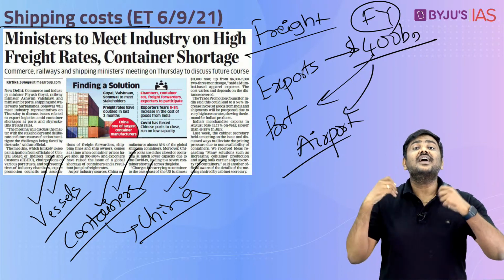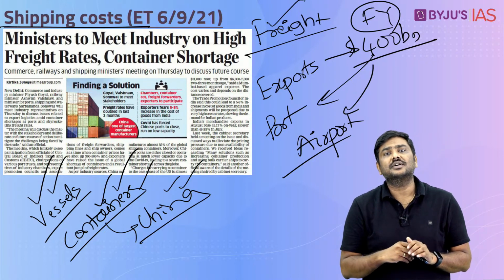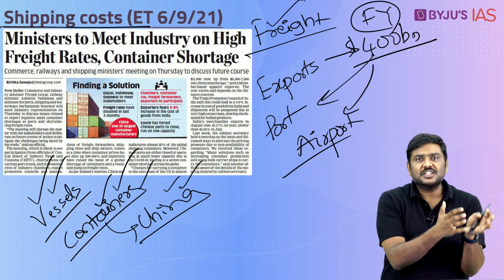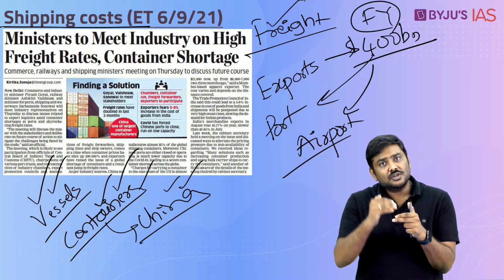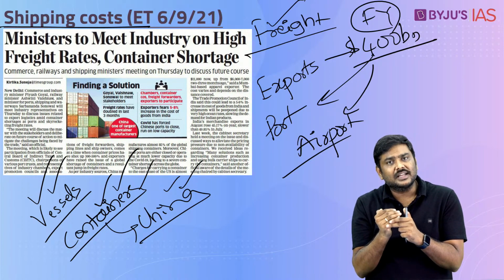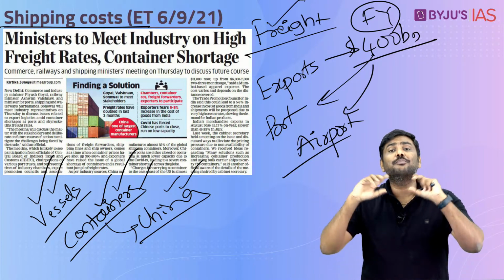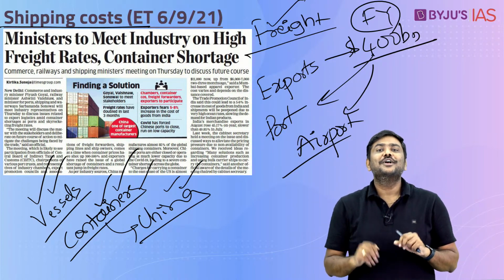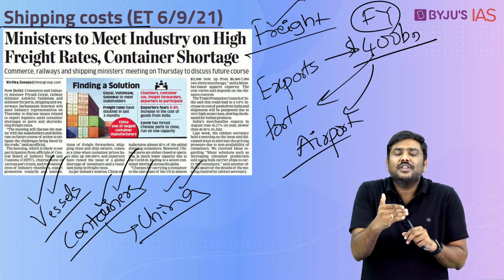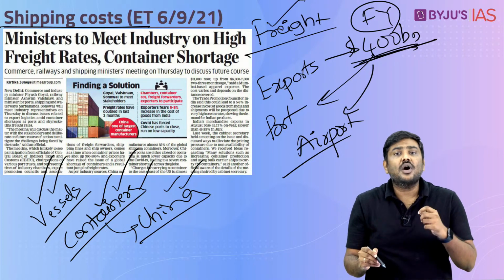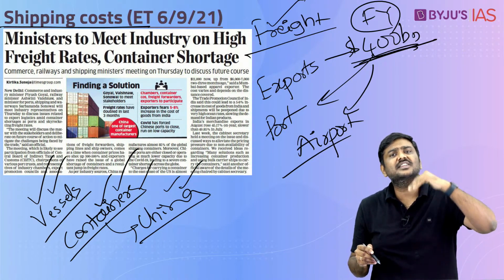Now, this has raised alarm bells amongst the Indian exporters, because very recently the exports started reviving in the Indian market. The exporters, looking at the global demand recovery, wanted to benefit from this recovery. But to their surprise, the cost of freight has started increasing very steeply.